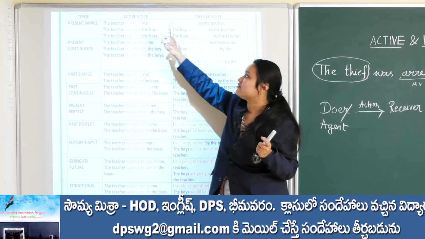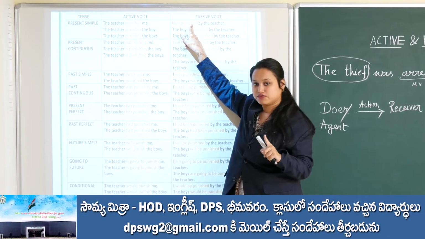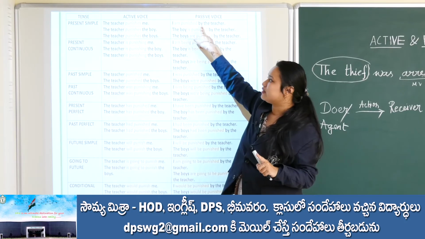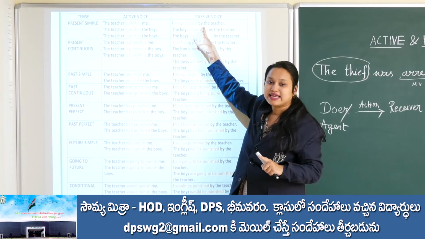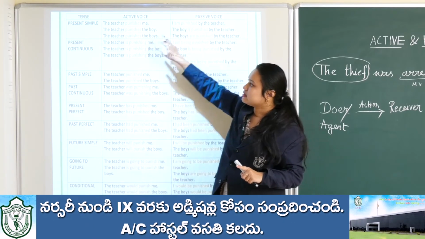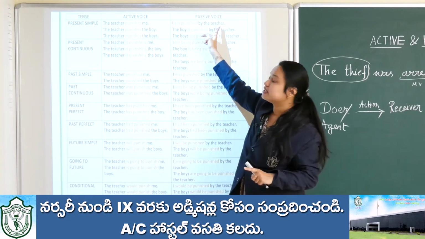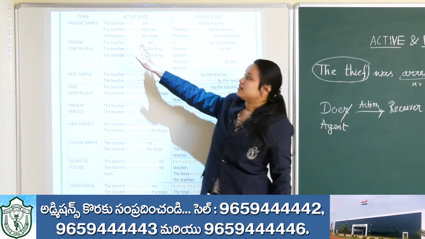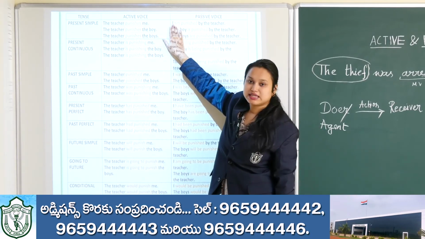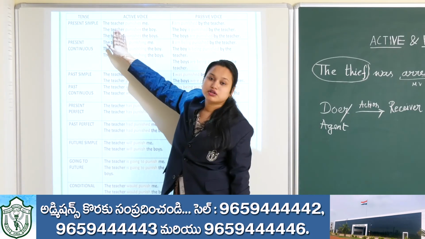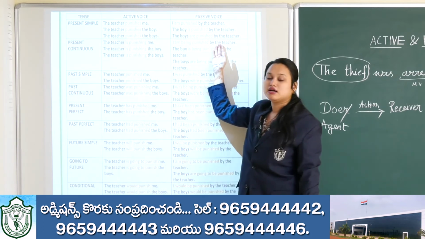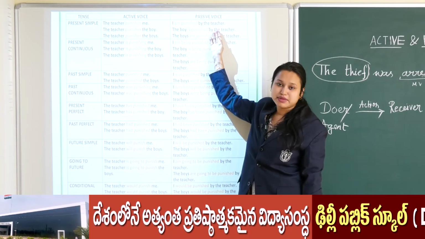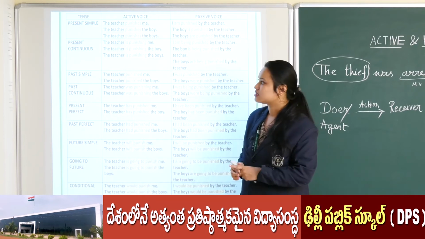So I made it V3 form, punished, V3 form, and then I wrote by the teacher. I added the by, and then the doer I made it come at the last. So is it clear that the receiver was made the main subject and the doer was not made the main subject of the sentence, right?